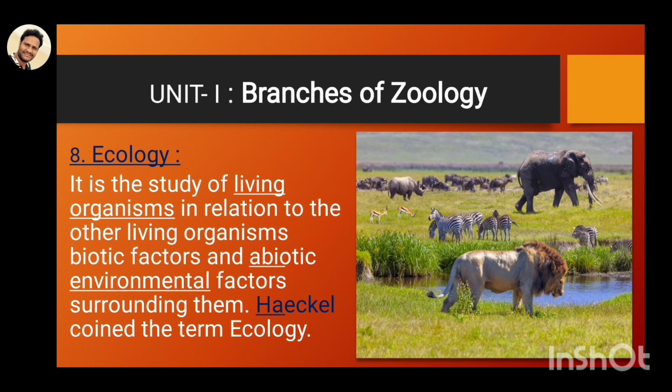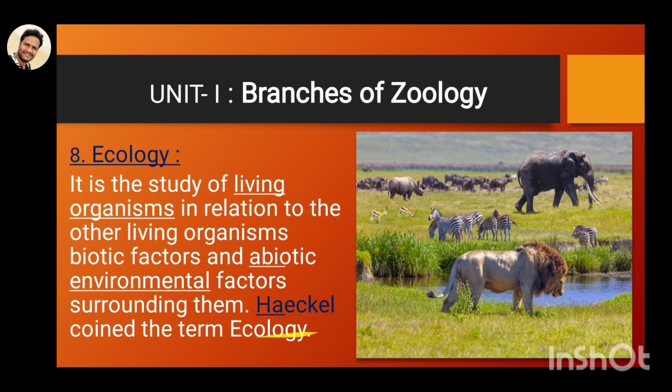The relationship of biotic factors, living organisms, with the non-living abiotic factors in the environment is called ecology. The term ecology was coined by Ernest Haeckel.